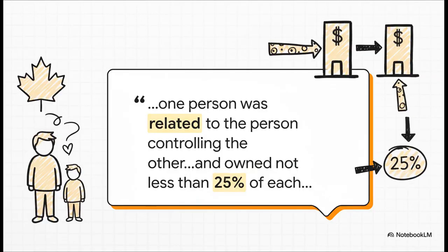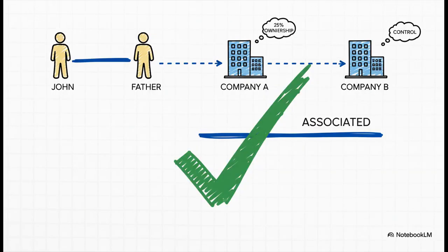Let's unpack this rule from paragraph C. It's actually a 2-part test. First, you need 2 companies, each controlled by a person, and those 2 people have to be related. We've got that with John and his father. But there's a second piece. One of those 2 people has to own at least 25% of the shares in both companies. And there you have it.